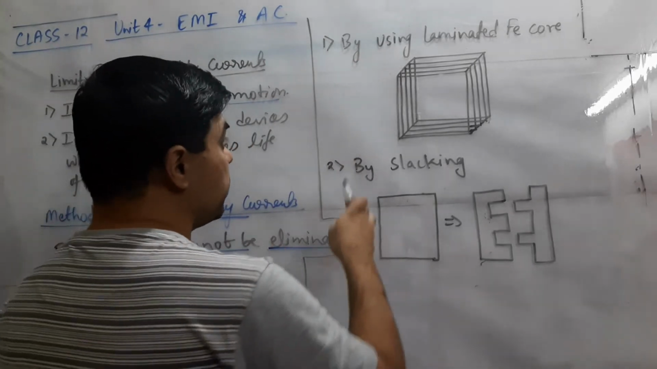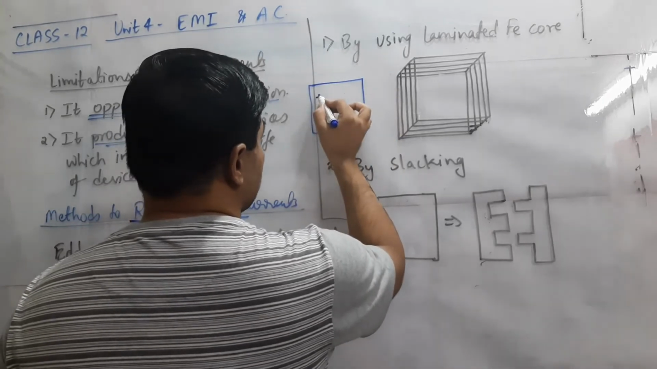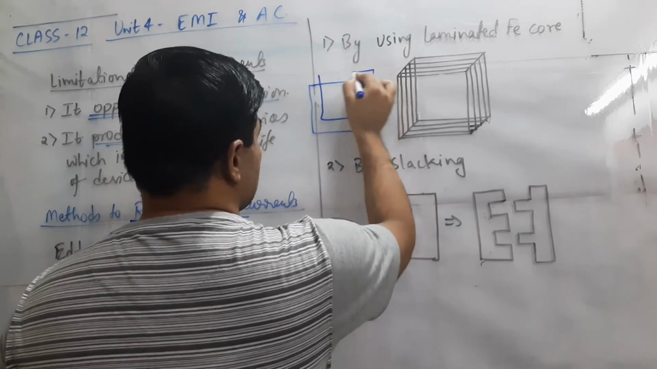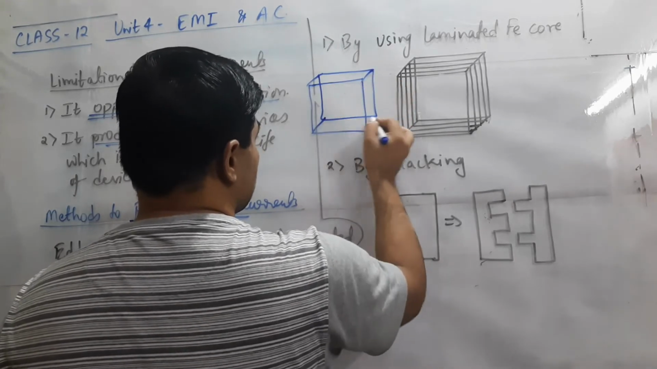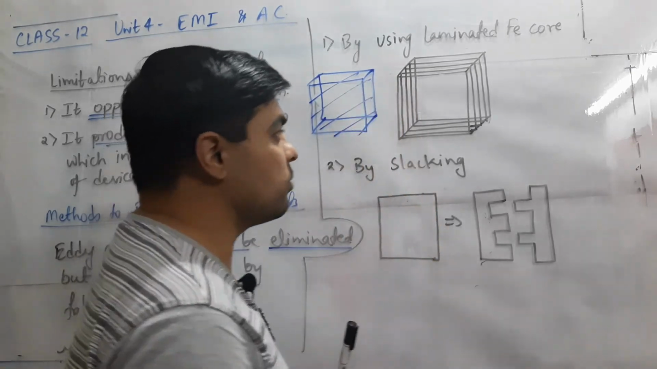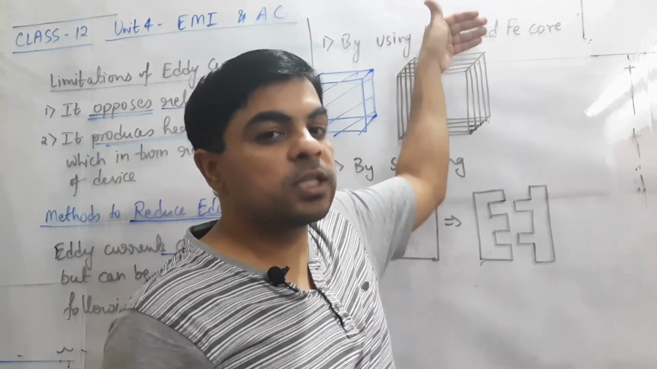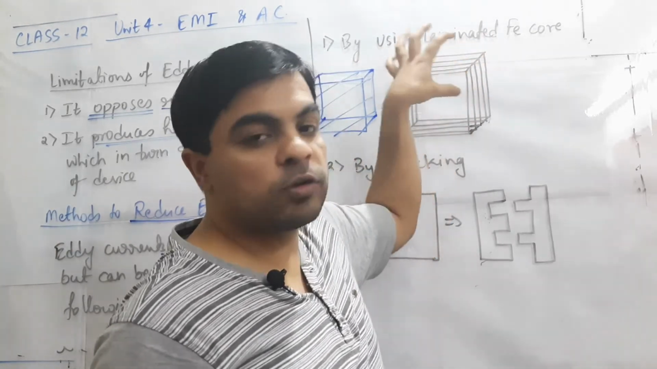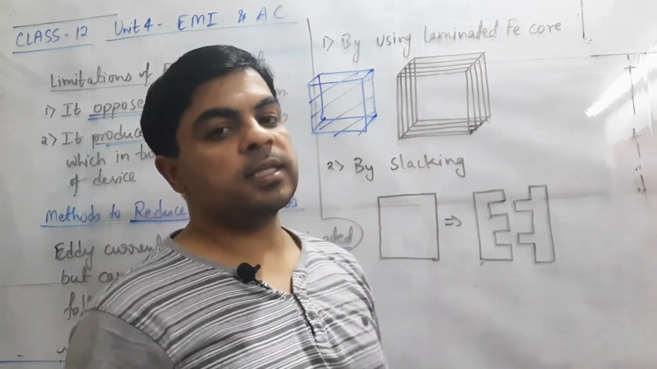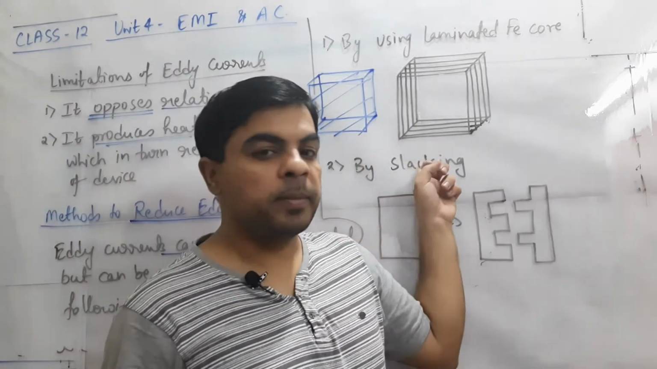Suppose we need to use an iron block or iron metal piece in any device. Over there, in place of using this entire block, we can use this block in the form of sheets, plain sheets, which are insulated from each other. So here the magnitude of the eddy current is split in each sheet, which are insulated from each other, and hence its magnitude reduces. Another method is by slacking of the metal sheets.